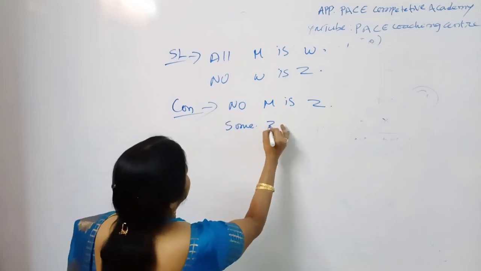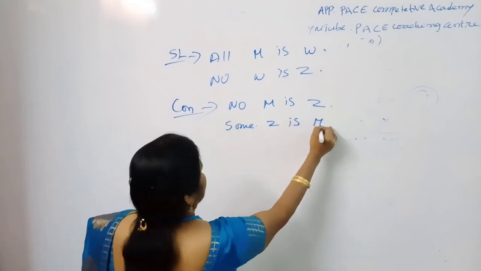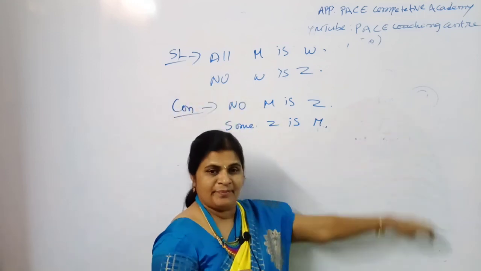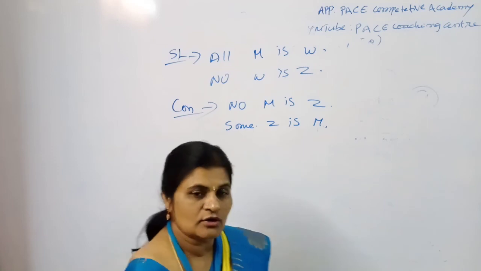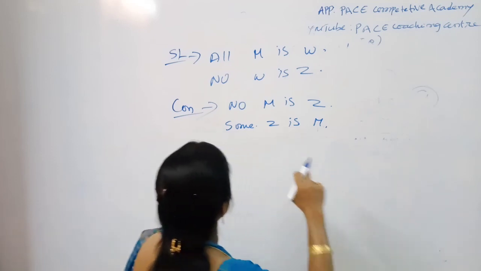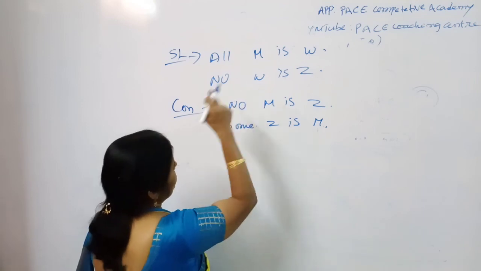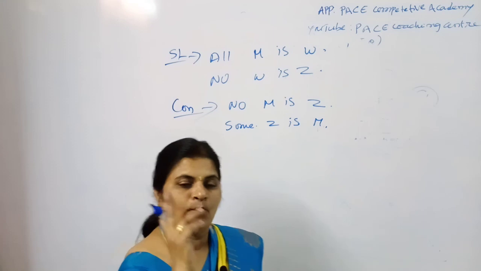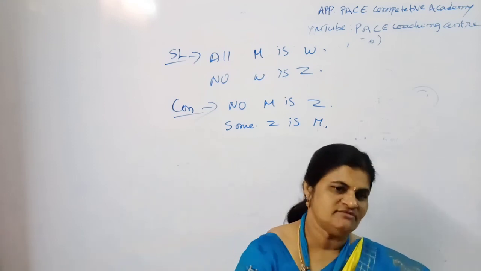some Z is M. So see here, what are the complementary pair conditions? One conclusion should be positive and another conclusion should be negative. You are having a negative conclusion and you are having a positive conclusion. And the second condition, both conclusions should have the common words.